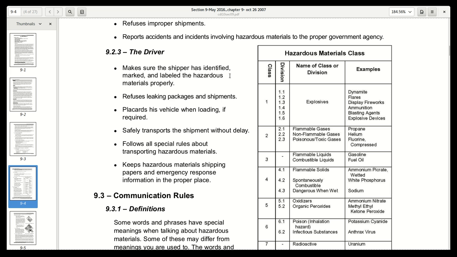The driver makes sure the shipper has identified, marked, and labeled the hazardous materials properly. The driver refuses leaking packages and shipments. The driver placards his vehicle when loading, if required. The driver safely transports the shipment without delay. The driver follows all special rules about transporting hazardous materials. The driver keeps hazardous materials shipping papers and emergency response information in the proper place.